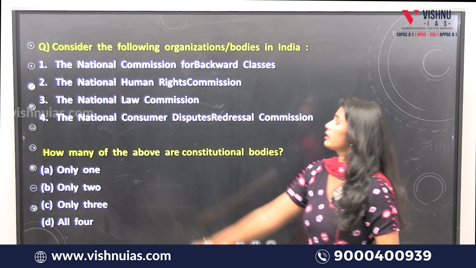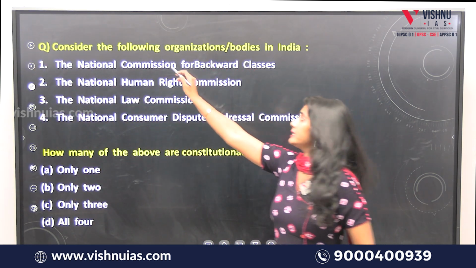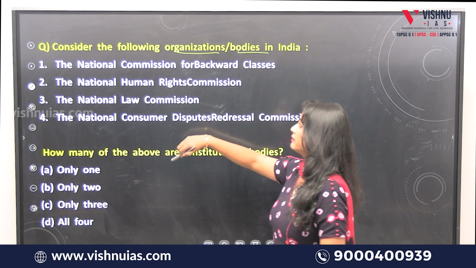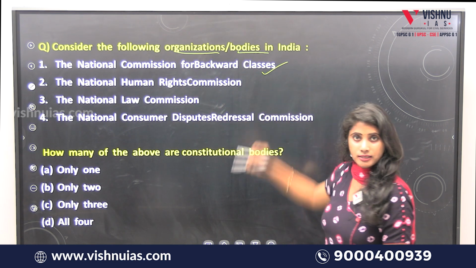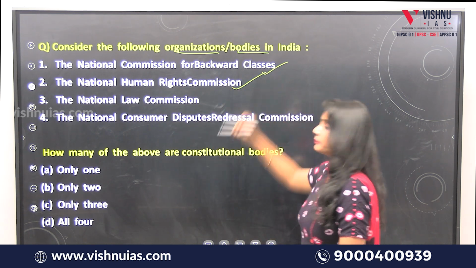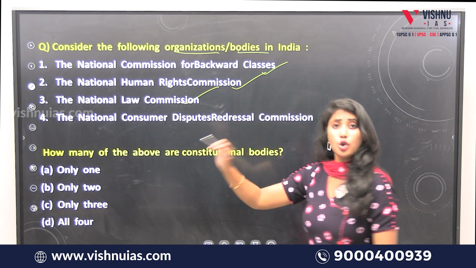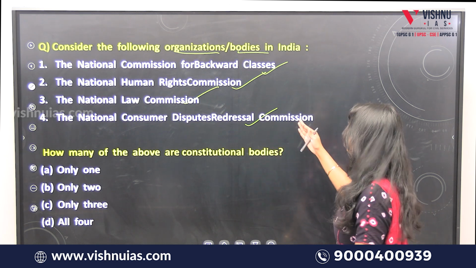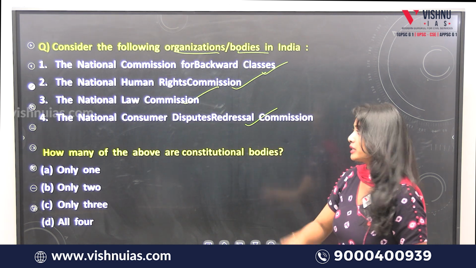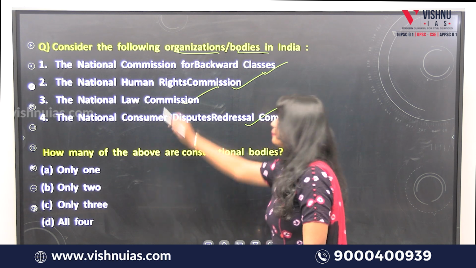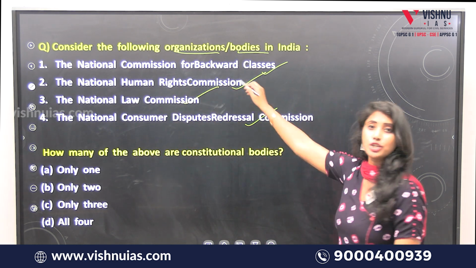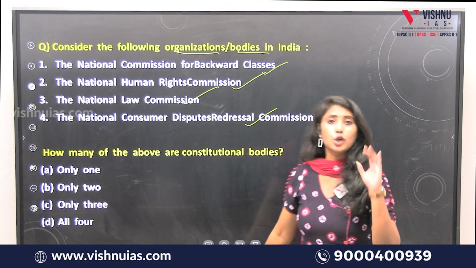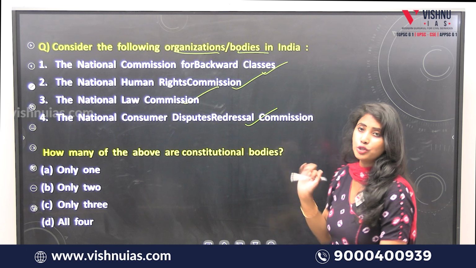Next question. Consider the following organizations or bodies in India. What are the bodies given? National Commission for Backward Classes, National Human Rights Commission, the National Law Commission, National Consumer Disputes Redressal Commission. So what is the question posed over here? How many of the above given bodies are constitutional bodies?